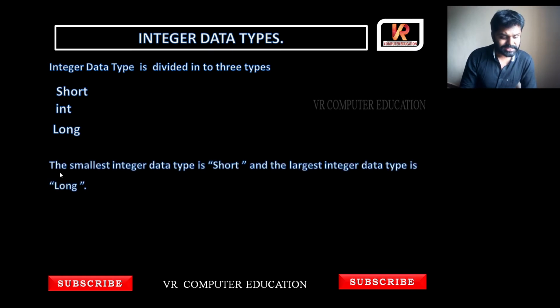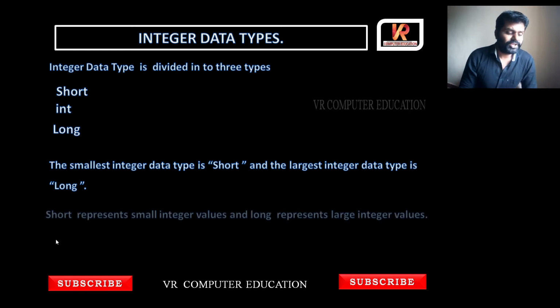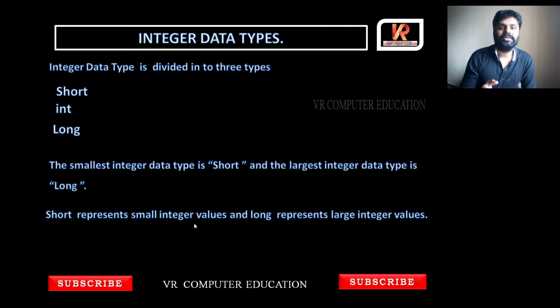The smallest integer data type is short and the largest integer data type is long. Short represents small integer values like 1, 2, 3, 10, 15, like 2 digits. Long represents larger values like 100, 1000, 2000, lakhs, and so on.